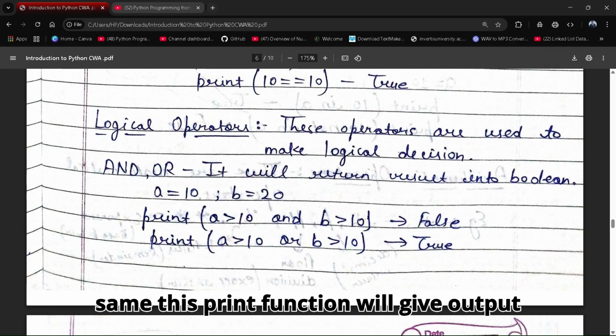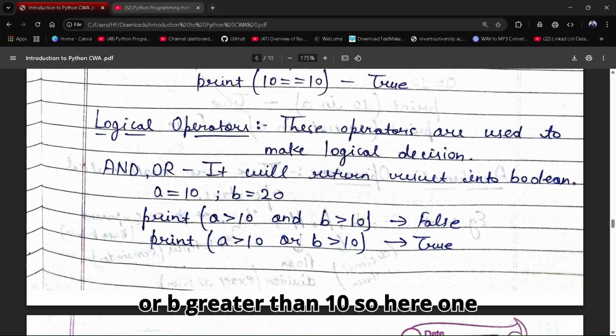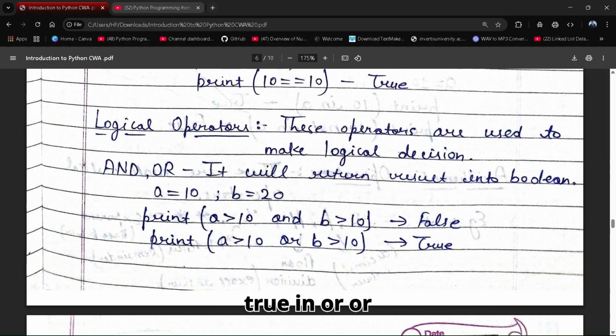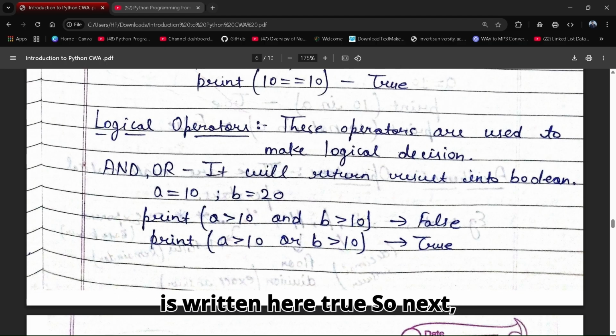This print function will give output true as a is greater than 10 or b is greater than 10. So here one condition is true. So if one condition is true in or, that gives output true. So that's why it is written here true.